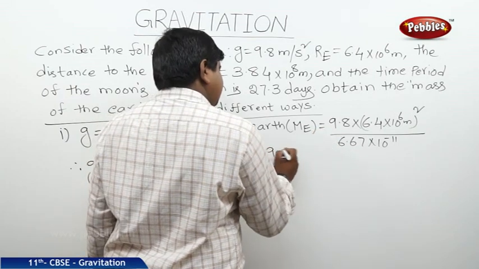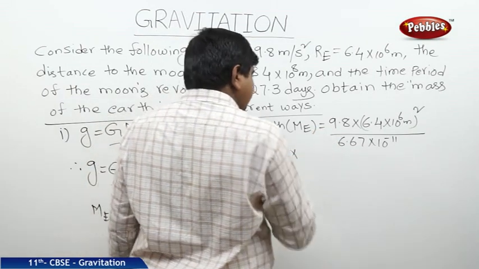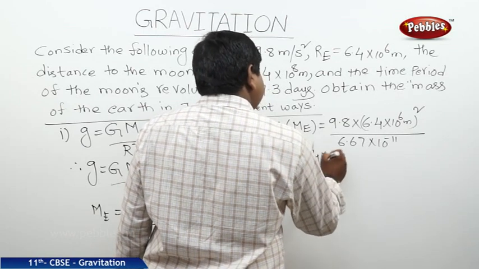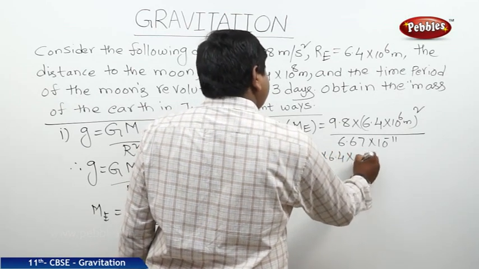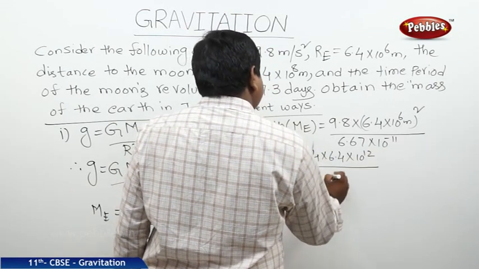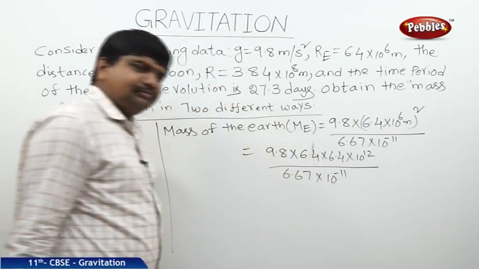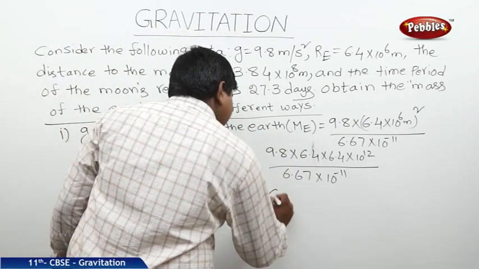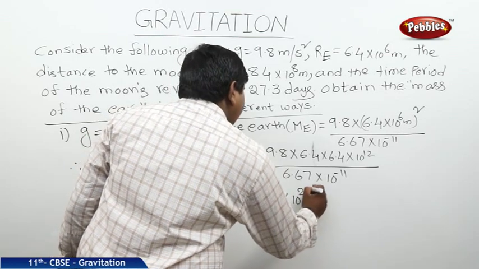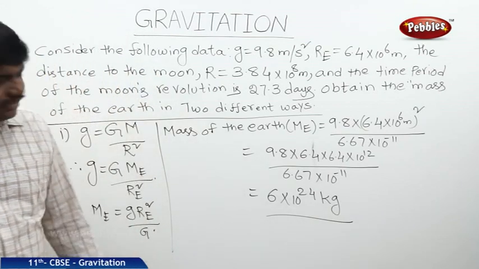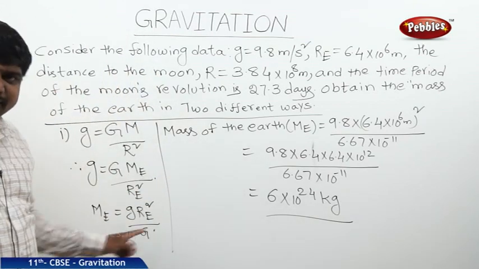So we can say 9.8 into 6.4 into 6.4 into 10 to the power of 12, whole divided by 6.67 into 10 to the power of minus 11. If we do the whole calculation, we will get the answer 6 into 10 to the power of 24 kg. This is the mass of Earth by this simplest method.